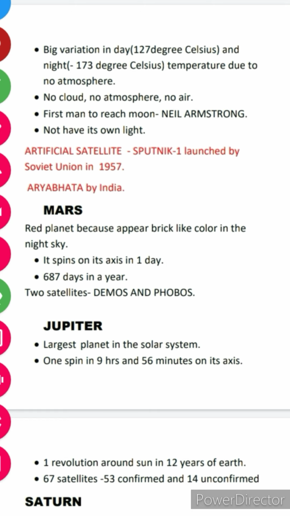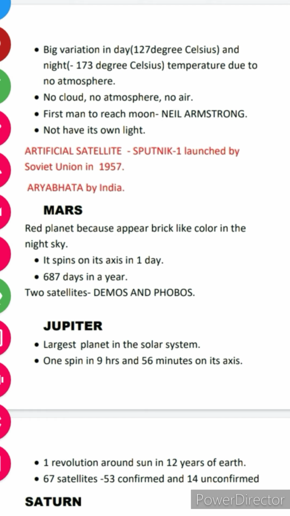The next planet we are going to discuss is Mars. It is known as the red planet because it appears brick-like color in the night sky. When you see the stars, you will notice that one of the stars appears quite orangish and reddish in color, and you will get that this is Mars.